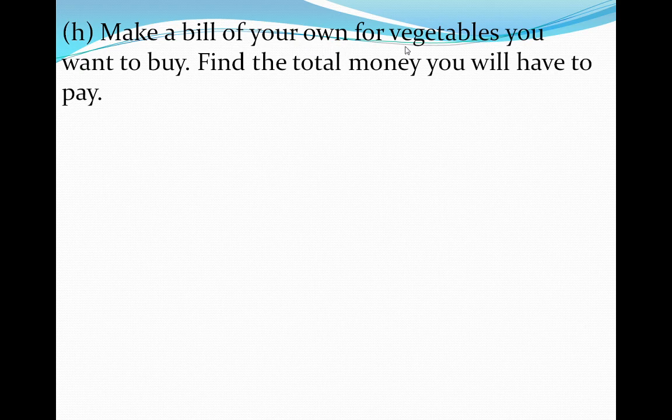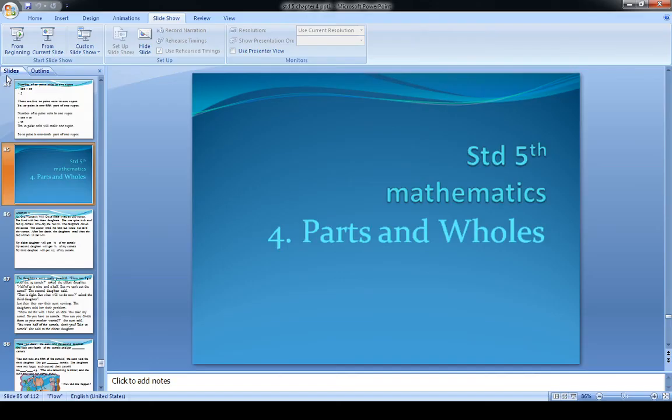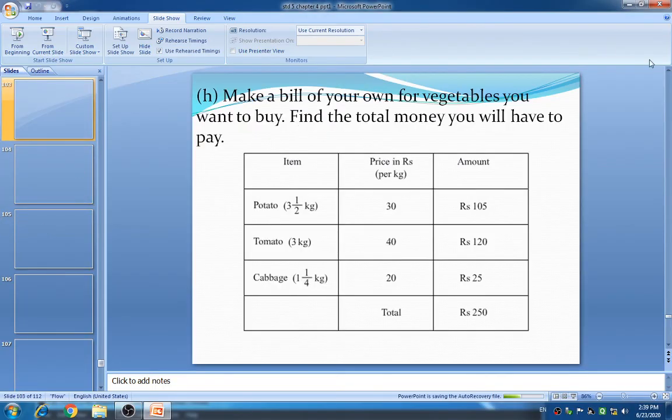Make a bill of your own for vegetables you want to buy and find the total money you will have to pay. Like that, dear students, you have to do all the activities.